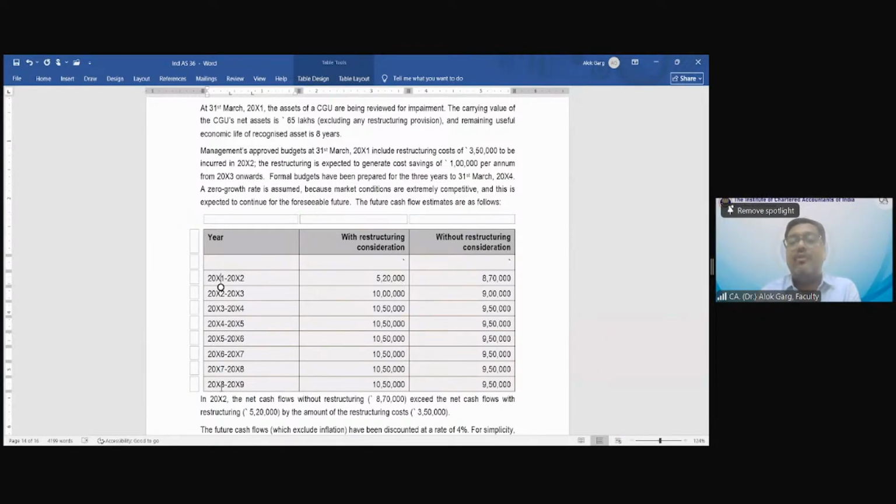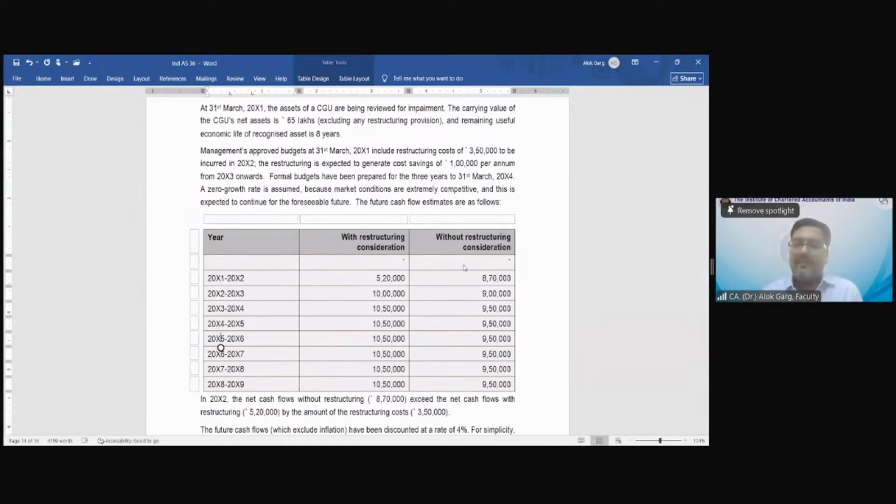This question is asking you the impairment assessment on 31st March 2001. The company's approved budget on 31st March 2001 has 3,50,000 rupees of outflow in 2002, right? Then the company has given you the cash flow for the next 8 years, up to 2009. And the company has given the cash flows with restructuring and without restructuring.